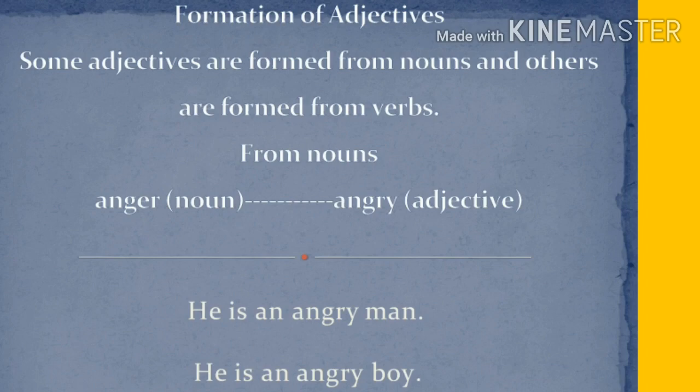See the example, anger. Anger is a noun. So then angry is an adjective. When this is anger, it is a noun, name of an emotion. When it became angry, it is an adjective. It's an adjective of quality. Angry may be the quality of a person. He's an angry man. He's an angry boy. He's an angry girl. This is how a noun is changed into an adjective.